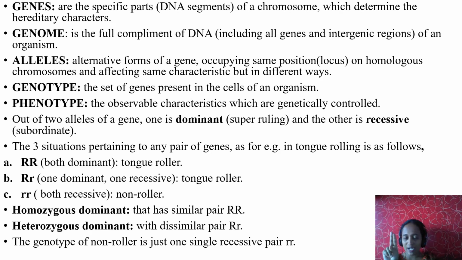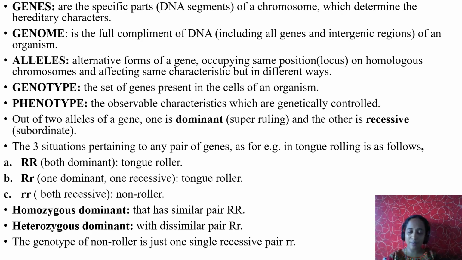The dominant one dominates the recessive gene and executes its characteristics. If one parent possesses straight hair and another parent possesses curly hair, the curly hair always dominates straight hair and the baby may possess curly hair.